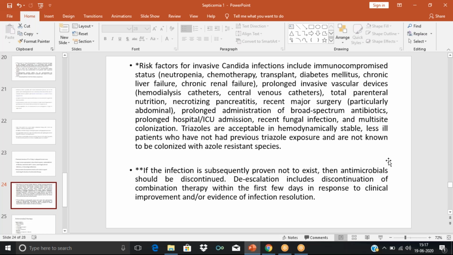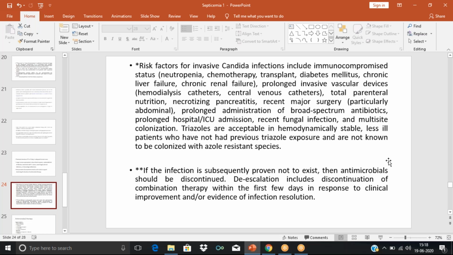So total parenteral nutrition, then necrotizing pancreatitis. Pancreatitis means pancreatic enzymes are produced and these enzymes destroy the pancreatic cells themselves. And necrotizing means the cells of the pancreas undergo necrosis, which means cell death. In such situations, all these are risk factors for the patient to get Candida infections. In that situation, we can go for antifungals.